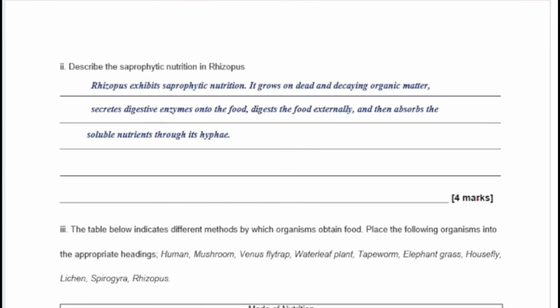Now, Rhizopus exhibits saprophytic nutrition. So we just talked about parasitic nutrition in tapeworm. Now we're talking about saprophytic nutrition in Rhizopus. And the saprophyte basically feeds on decaying material, dead and decomposing matter. It grows on dead and decaying matter, secretes enzymes onto the food, and digests the food externally.